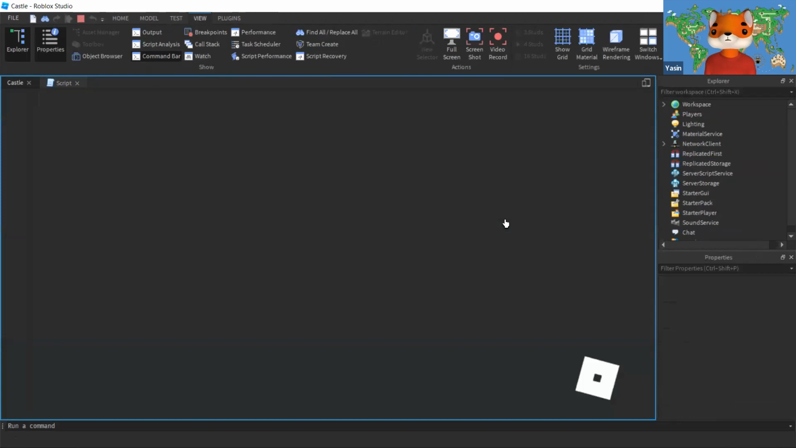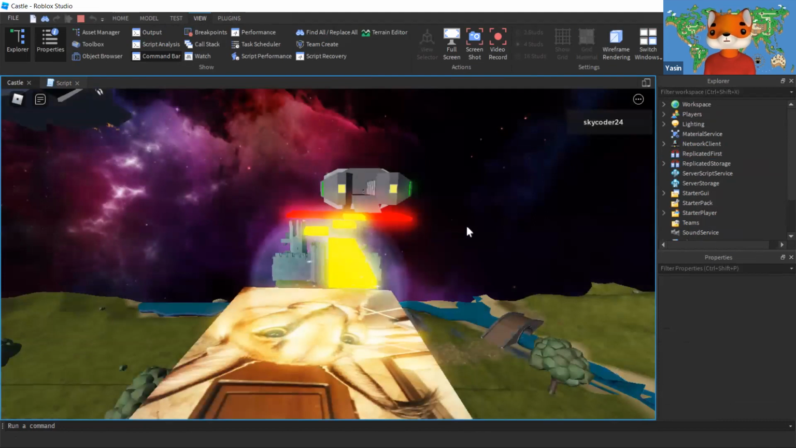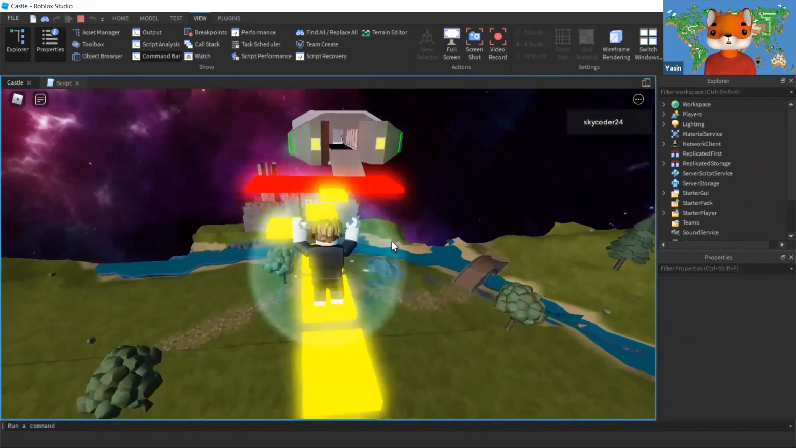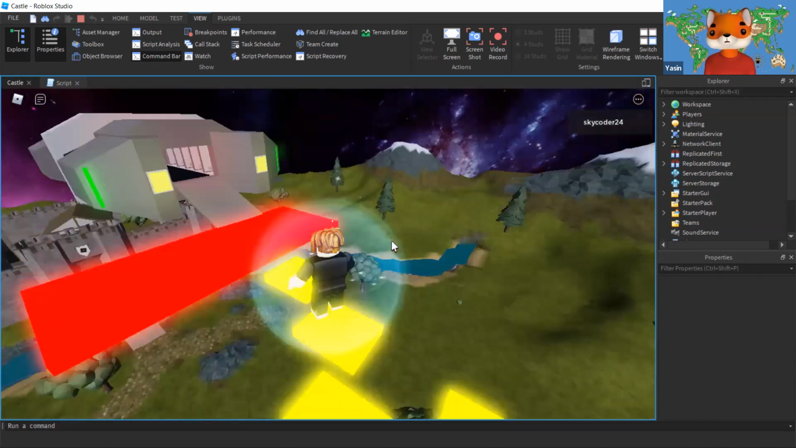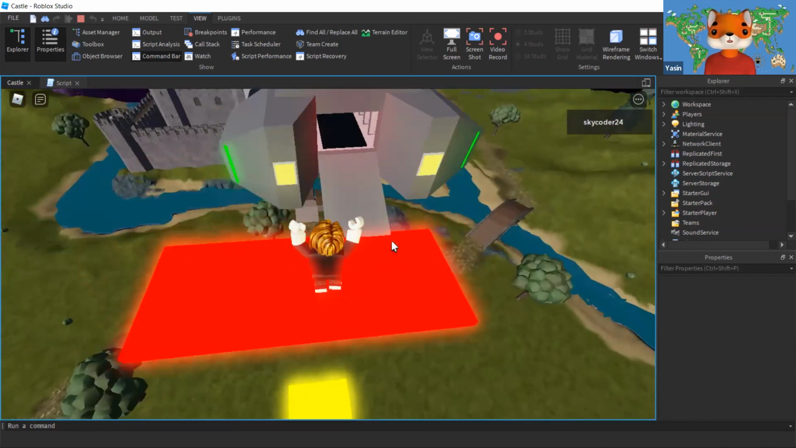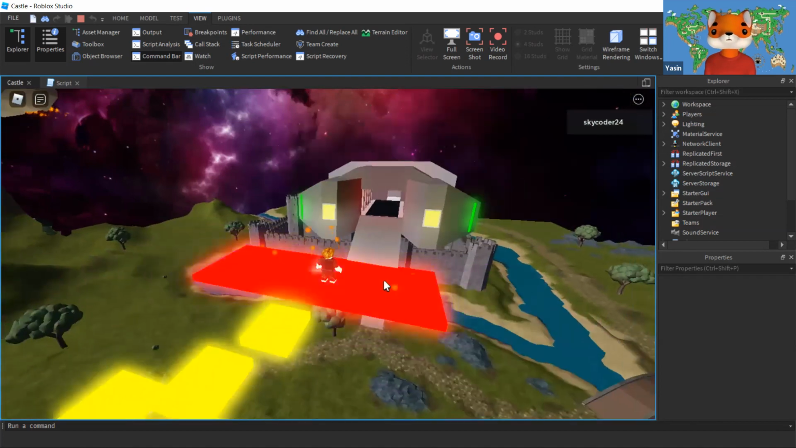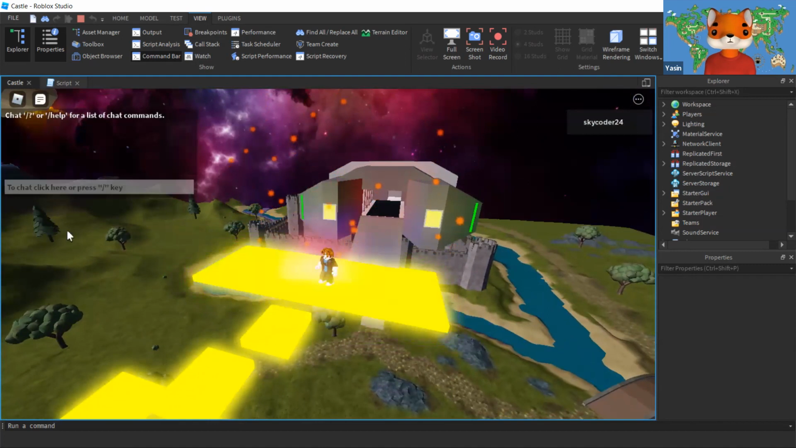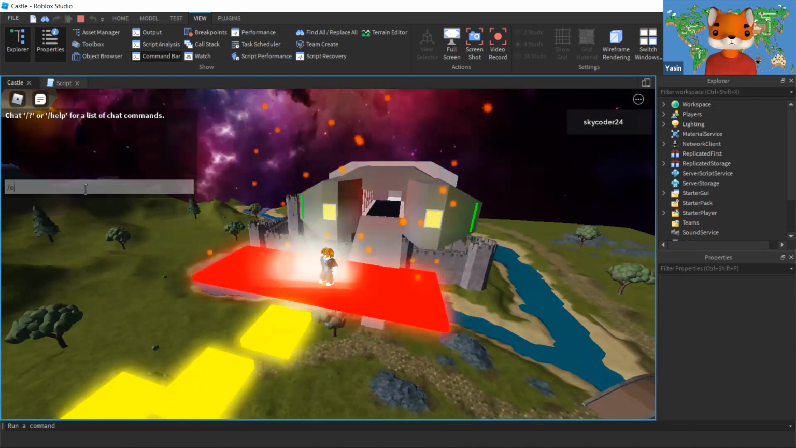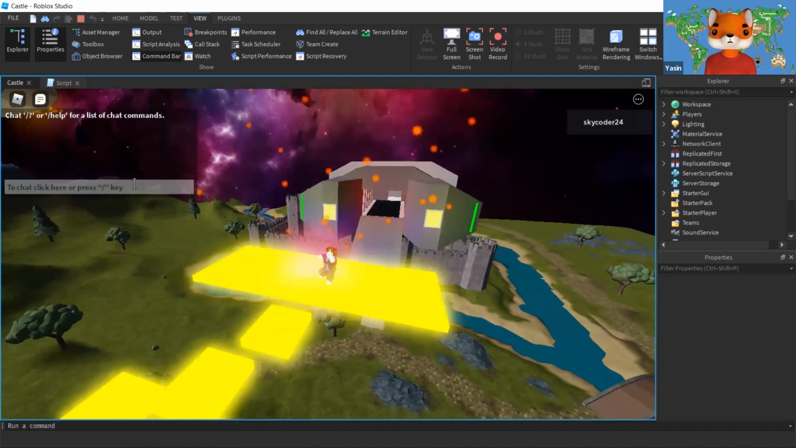So the final try. Now I'm going to complete the obstacle, the simple one, and jump to the final step. There we go. 3, 2, 1, go. Jump over here, and ta-da! We made it. Cool.